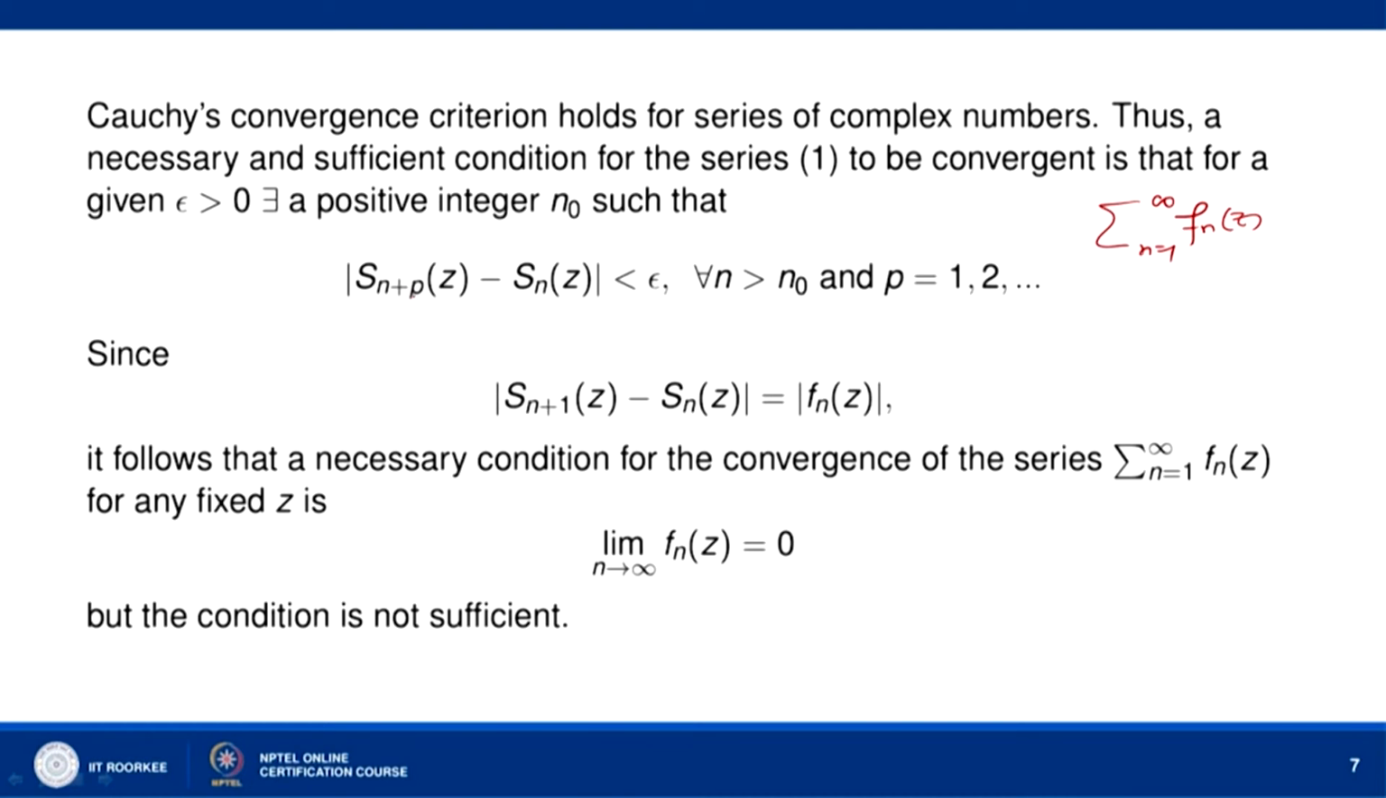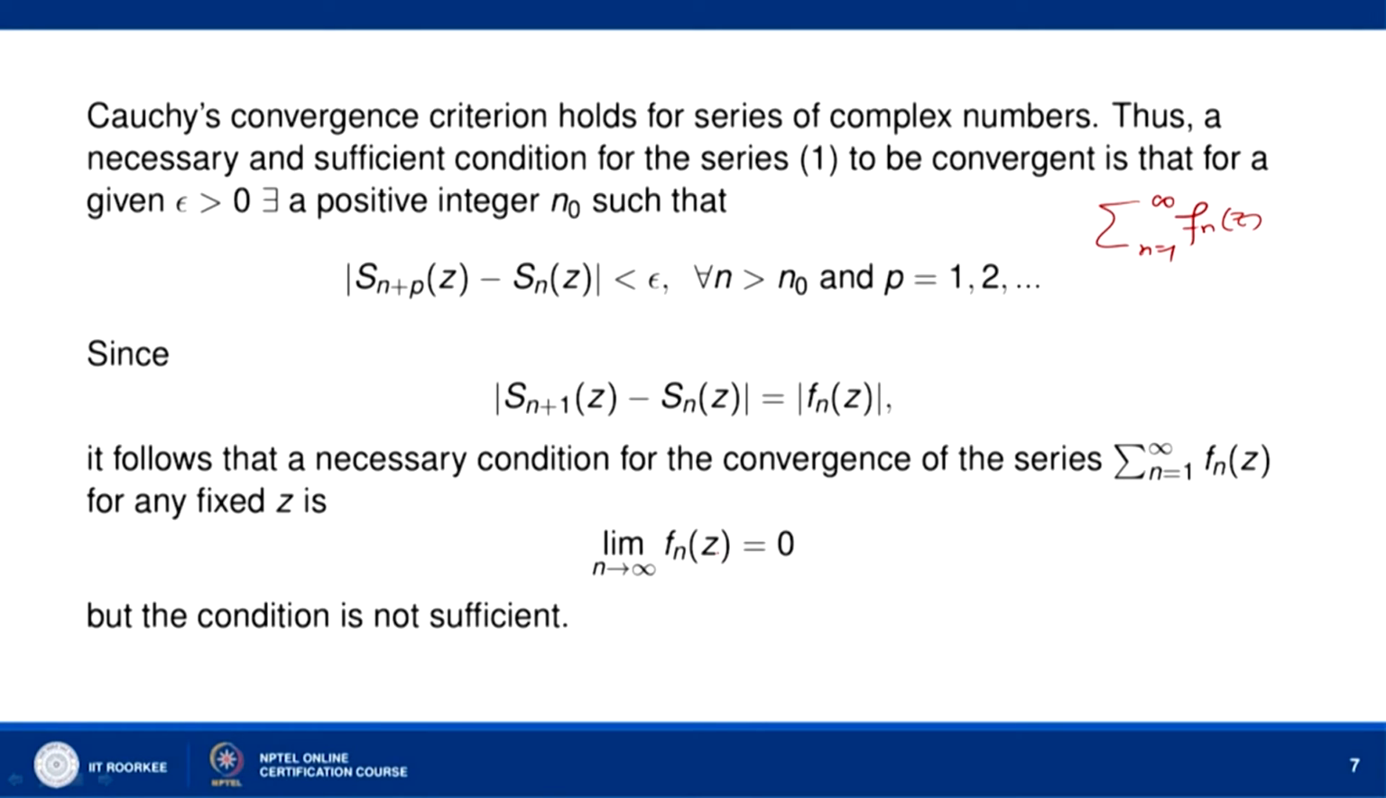Now, if you put p equal to 1 here, then mod of s n plus 1 z minus s n z is equal to mod of f n z, because s n plus 1 z is the sum of the first n plus 1 terms of this series and s n z is the sum of the first n terms of this series. So, mod of s n plus 1 z minus s n z will be equal to mod of f n z, and this is less than epsilon for all n greater than n naught. So, this means that f n z must tend to 0 as n goes to infinity.